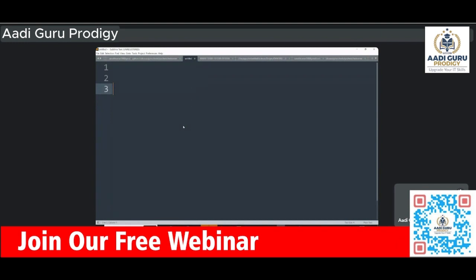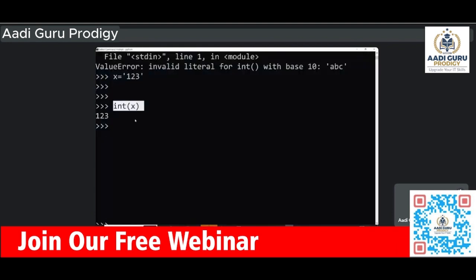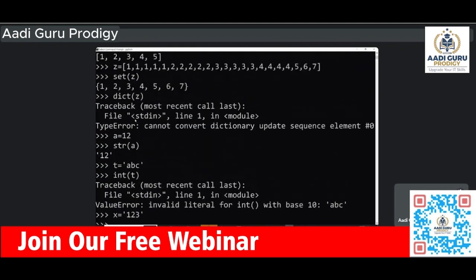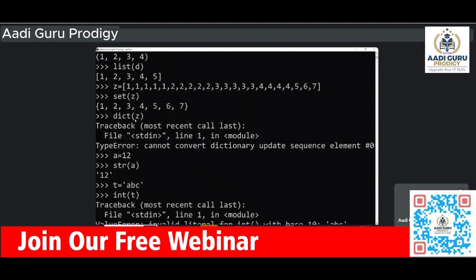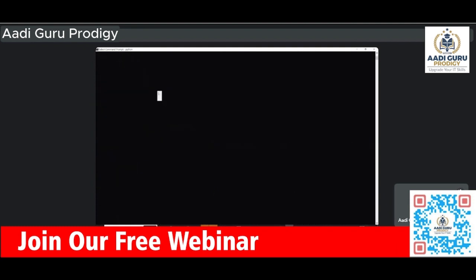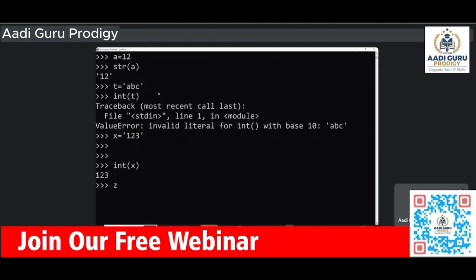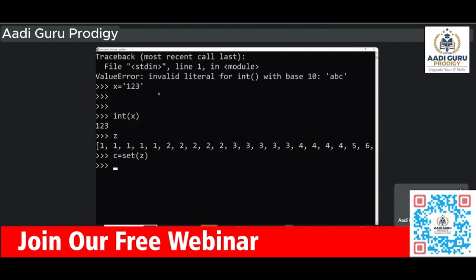Sir, after changing, we can add something, sir. Yeah, you can. See, for example, here is Z, right? This is Z. So what I'm doing is C equals set of Z. Try to understand the concept.